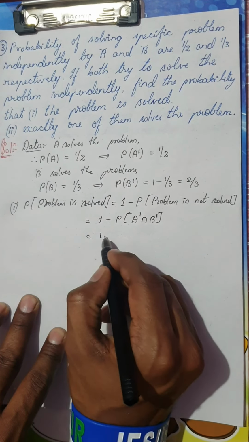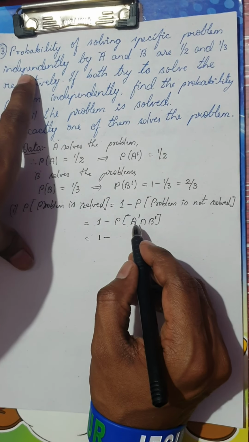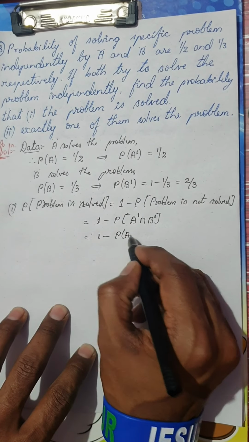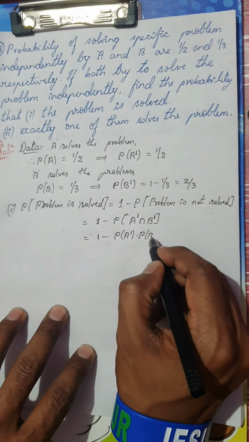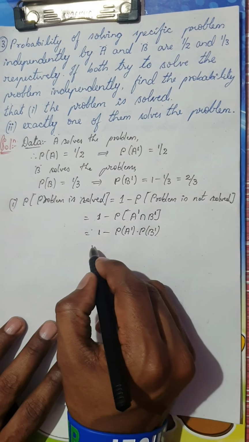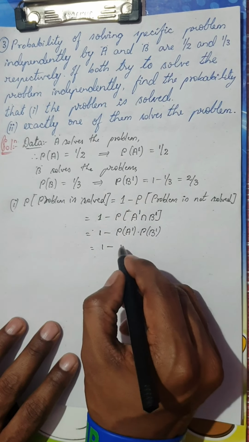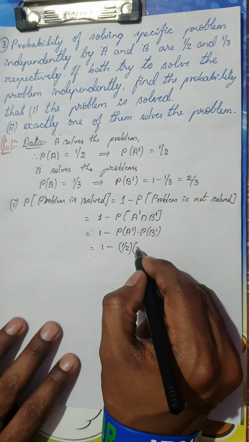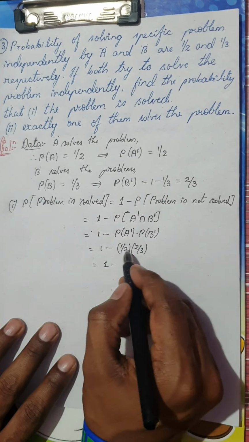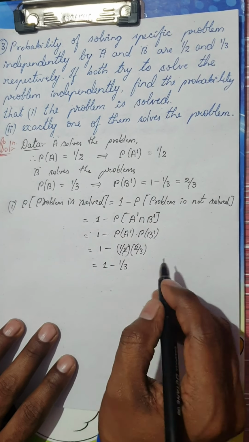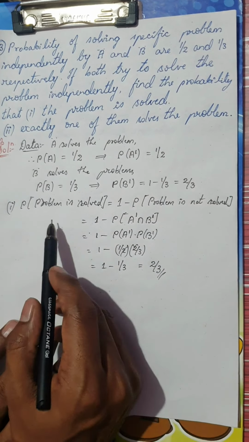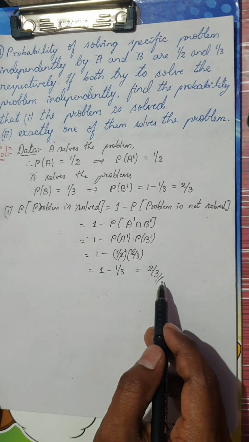So this is nothing but 1 minus, remember, he has told you they are independent events. Because they are independent events, probability of A dash into B dash will be probability of A dash into probability of B dash. Very simple. Try to analyze the question. So this is 1 minus P of A dash, which is 1 by 2, and P of B dash, which is 2 by 3. So this is 1 minus 2 and 2 gets cancelled. You will get 1 minus 1 by 3, that is 2 by 3. So the probability of the problem being solved is 2 divided by 3.